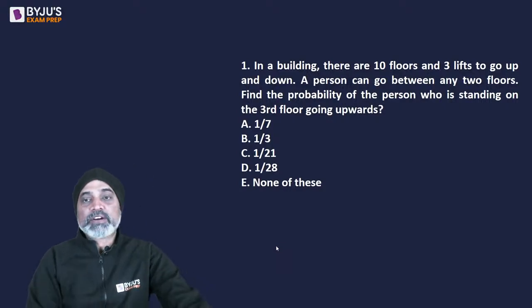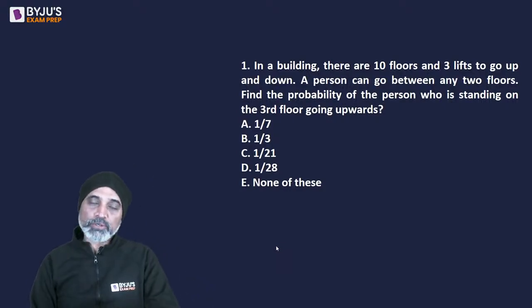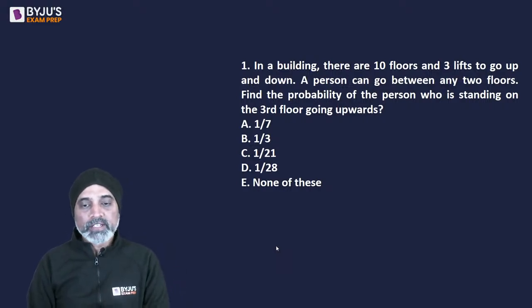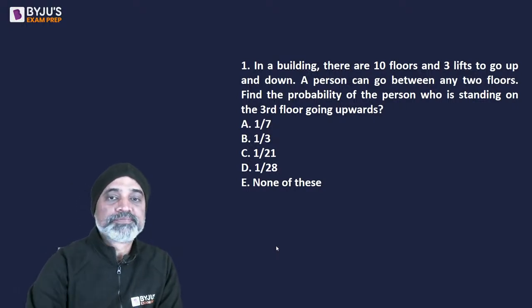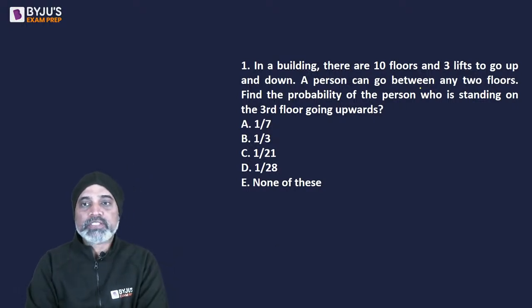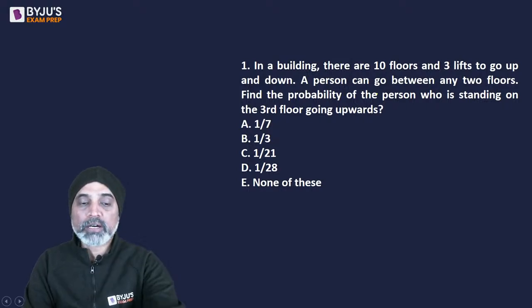So let's begin with our first question. I'll tell you the question, what it means, and how we go ahead and solve it. In case you wish to solve it alongside, go ahead. In a building, there are 10 floors and 3 lifts go up and down. A person can go between any 2 floors. Find the probability of the person who's standing on the 3rd floor going upwards.